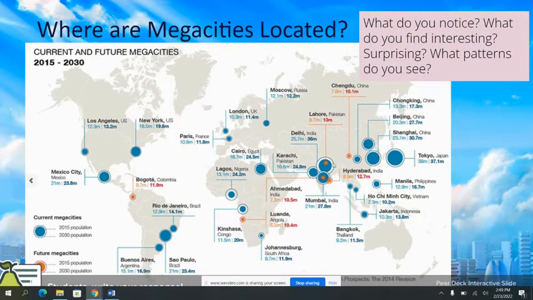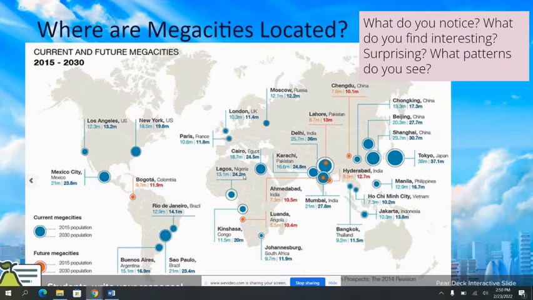You'll also notice the size of these circles shows how large those cities are compared to each other. Tokyo, like I mentioned, was the largest city, but cities such as Delhi in India, Karachi in Pakistan, and Shanghai are all also large. Delhi is definitely a metacity. Shanghai is a metacity. Beijing is just over a metacity. A lot of these really large cities and ones that are growing are located in Asia, in Southeast Asia. But some of the fastest growing cities are in Africa.